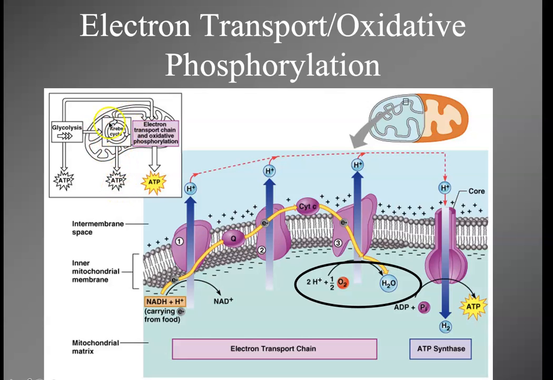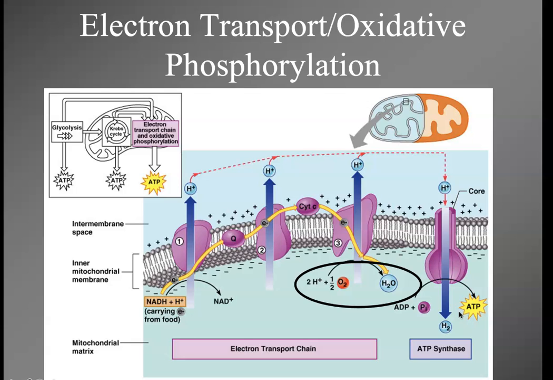But then we take all these NADHs and FADH2s, all this potential energy from glycolysis and the Krebs cycle, send it into this electron transport, and use these hydrogen ions to produce ATP. But in order to do that, we have to have the oxygen to accept the hydrogens that we get from all this potential energy. If that's there, then that becomes water, but we get all this ATP.